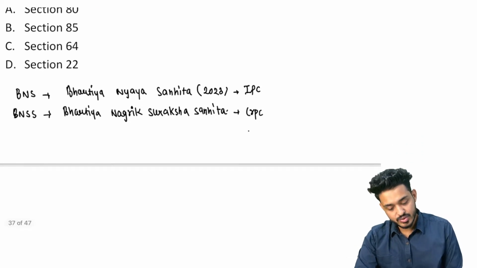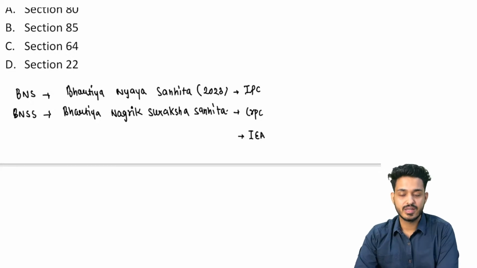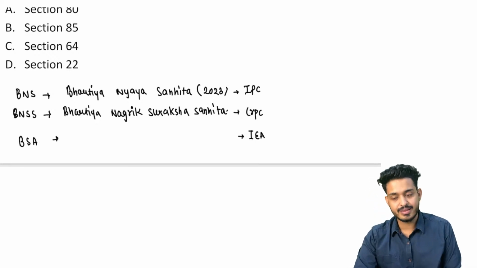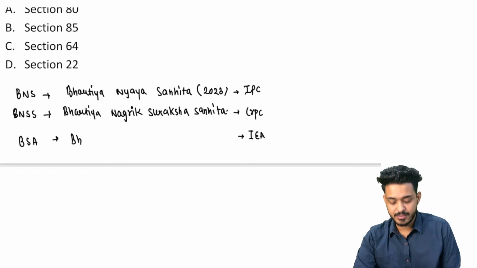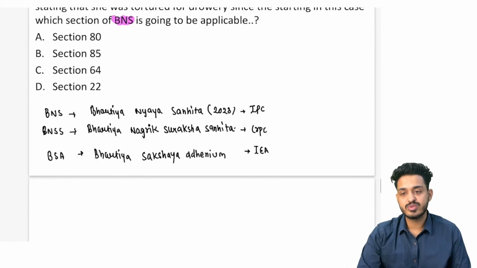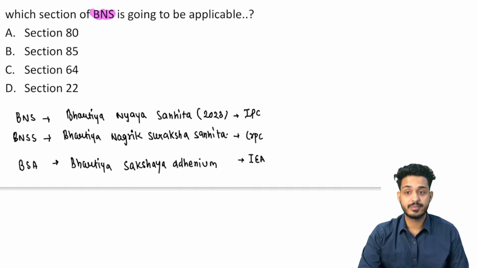And earlier we used to have the Indian Evidence Act, right? Now we are having BSA, Bharatiya Sakshya Adhiniyam, right? So these are certain changes that you have to remember, right?